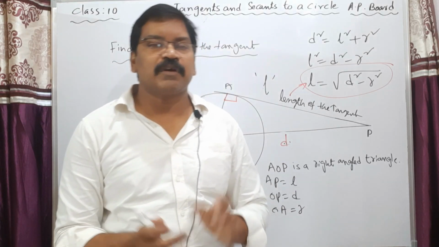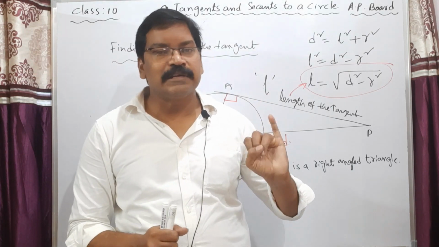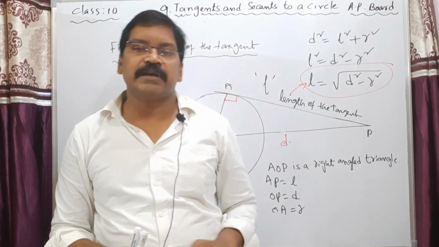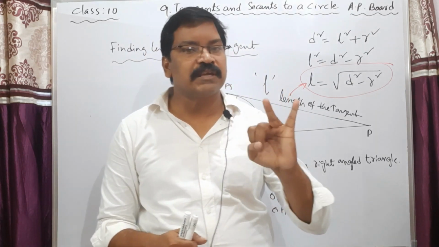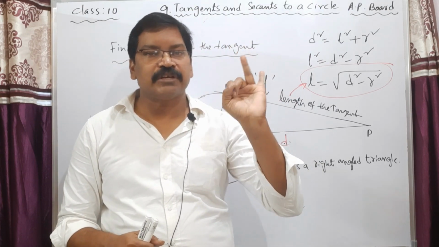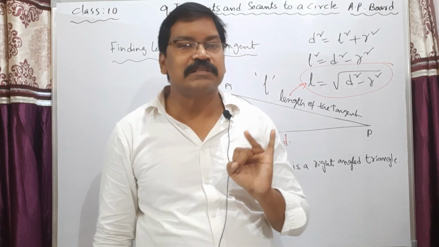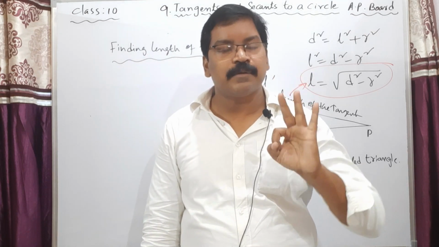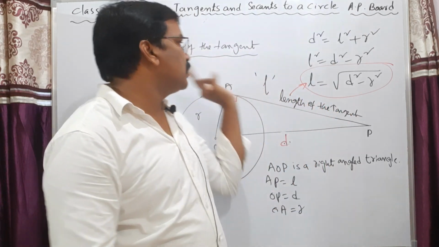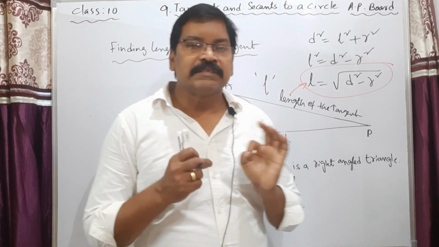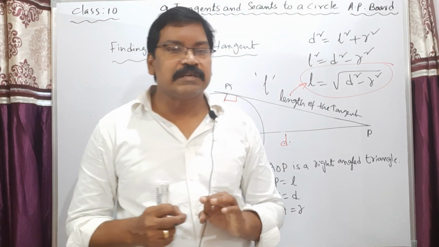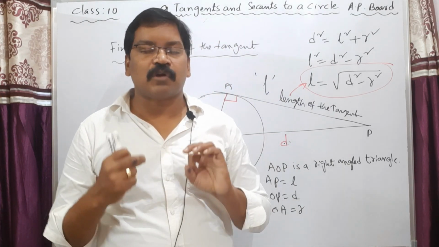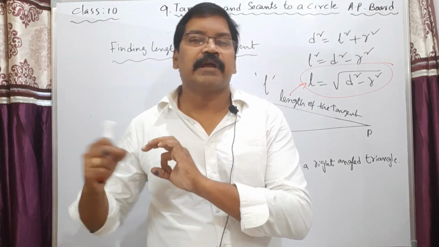So far what we have learned: a tangent is a line that meets the circle at exactly one point. What is a secant? A secant is also a line which intersects the circle at two distinct points. And the third point we learned is theorem 9.1, which says the angle between the tangent and the radius at the point of contact is a right angle, or 90 degrees.